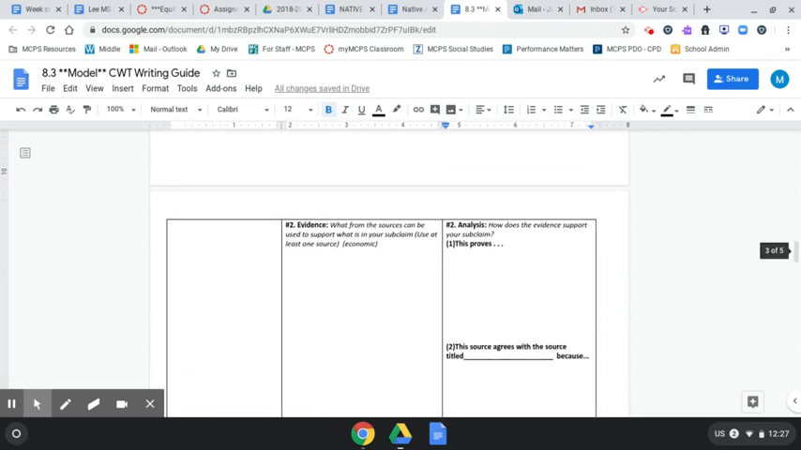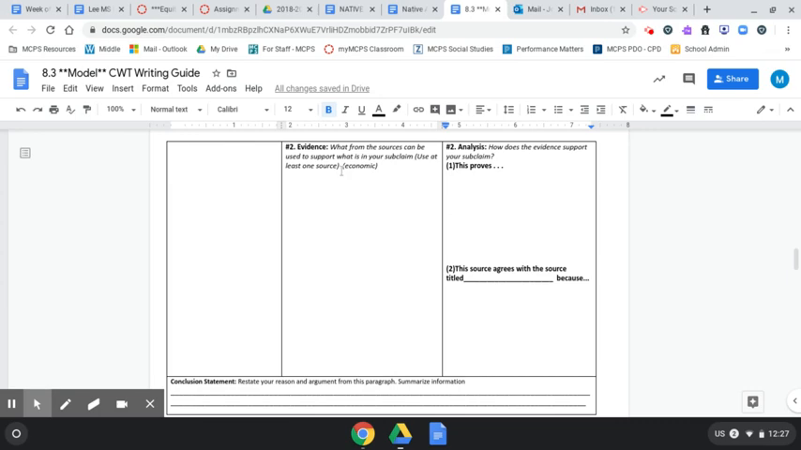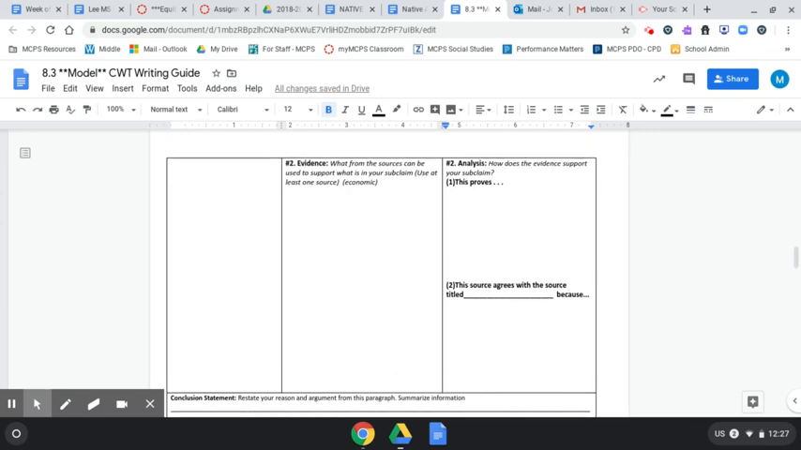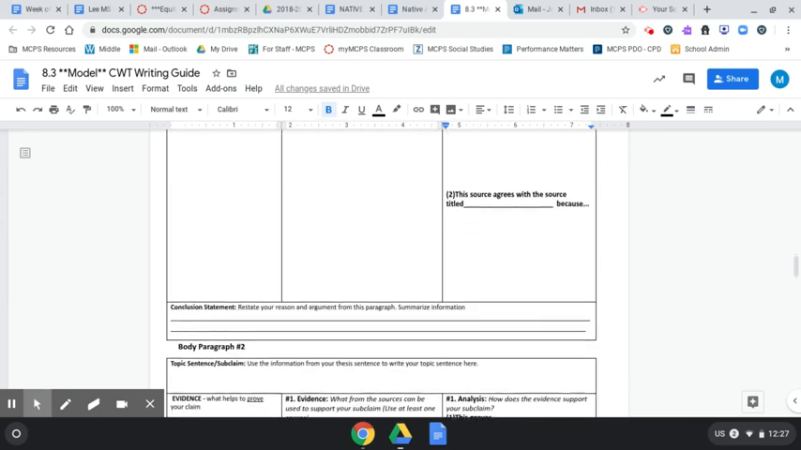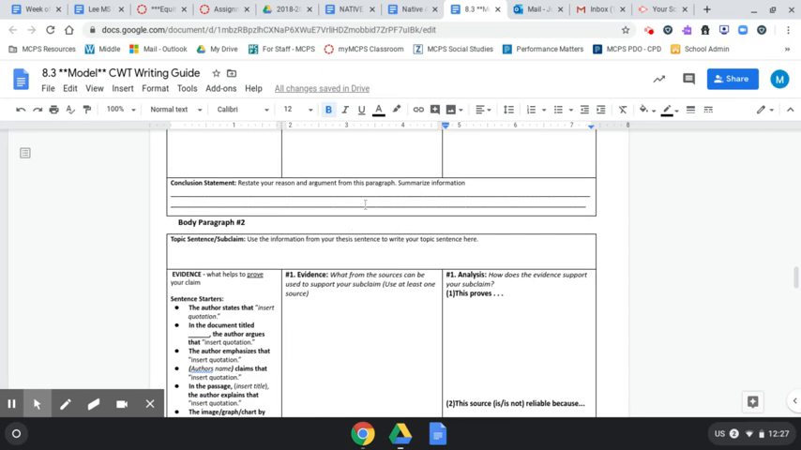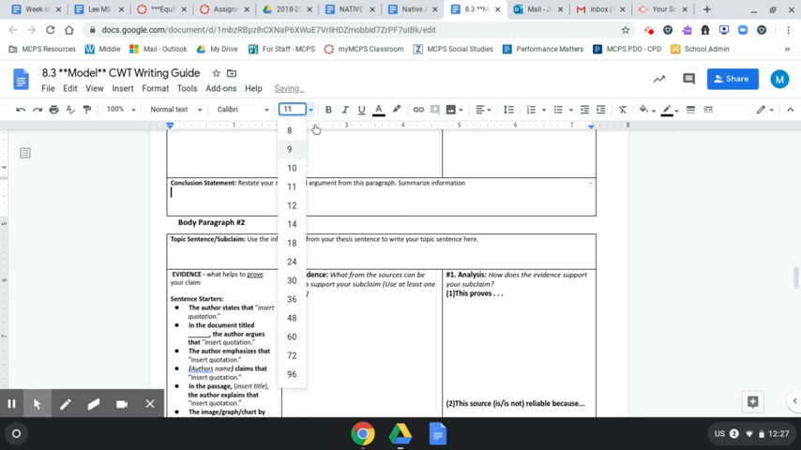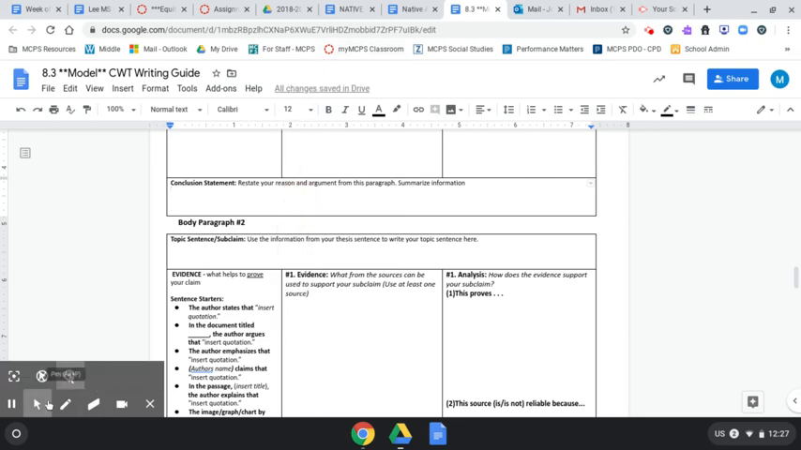Now, I'm not going to show you how to do the second piece of evidence. Same exact process, just find another document with another piece of evidence. You do need to conclude each body paragraph. Basically, you just need to restate your argument from this paragraph and wrap up. But you want to word it a little bit differently.